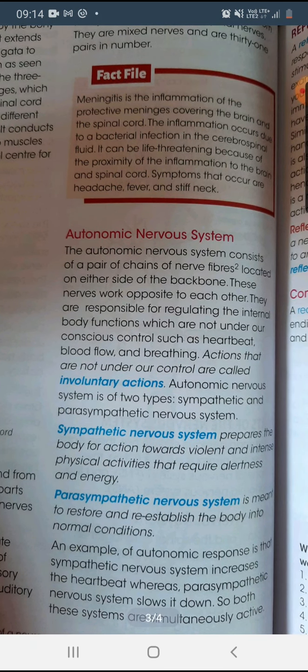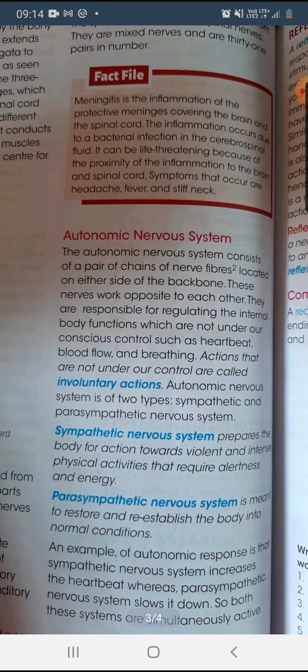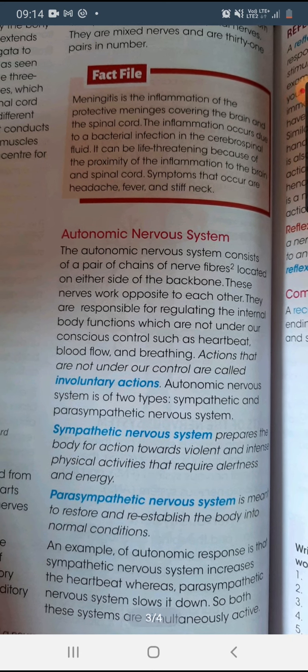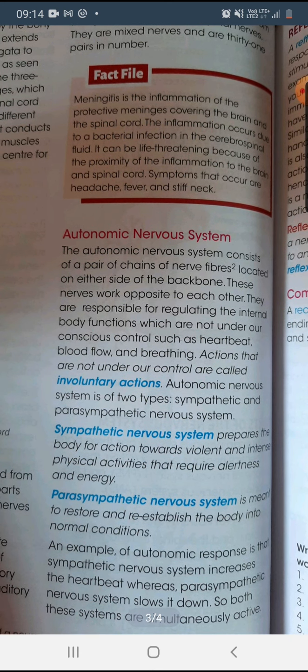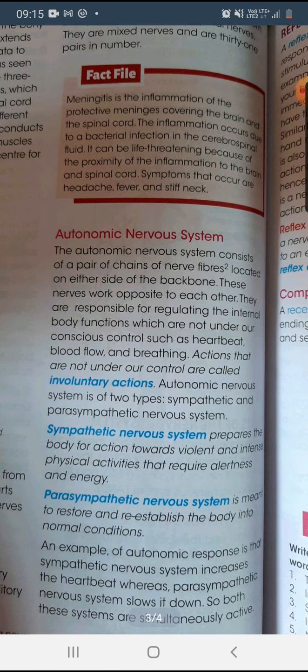If any stress or excited condition comes, our heartbeat generally increases by the sympathetic nervous system, but we have to slow it down and bring it back to normal. The parasympathetic nervous system slows down the heart rate or returns it to its normal condition. So they work simultaneously, opposite to each other.